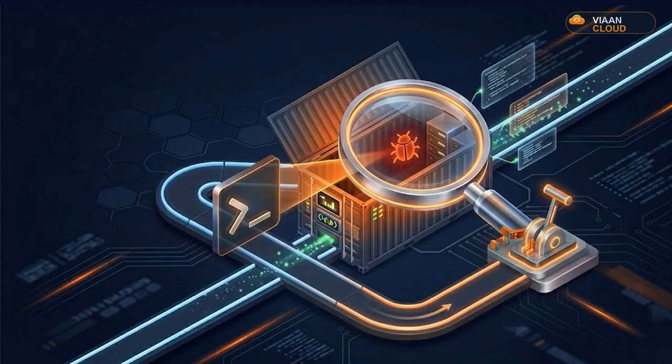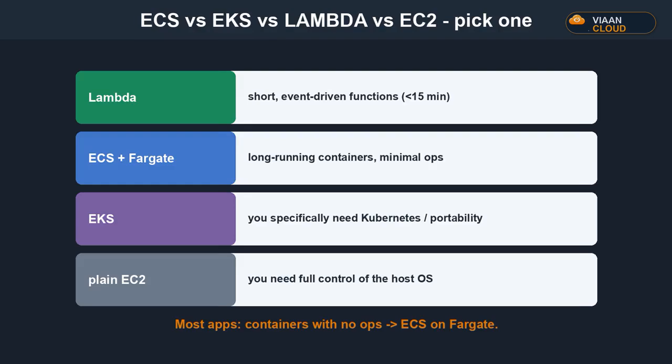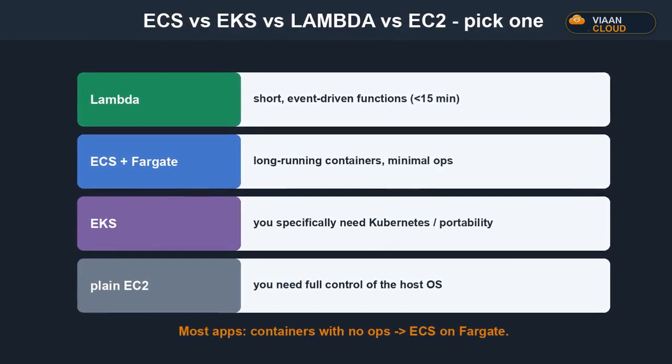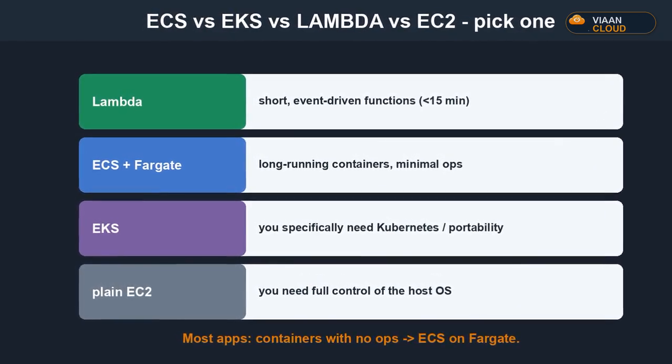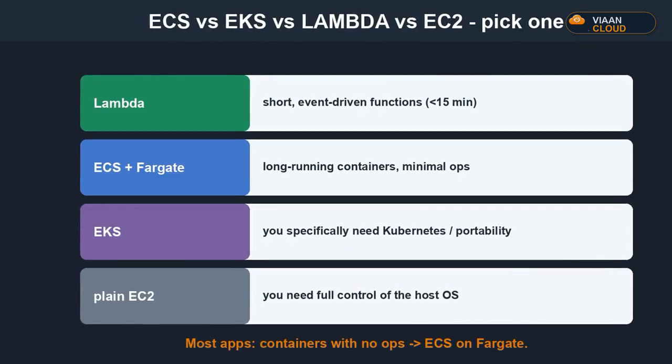Chapter 8, done. Now let's make it survive a whole region going down. Chapter 9. Before we go big, the most important architecture question: should this even be ECS? The honest decision tree: App Runner if you just want to run a web app and nothing more, Lambda for short event-driven bursts under 15 minutes, ECS with Fargate for long-running containers with minimal ops.